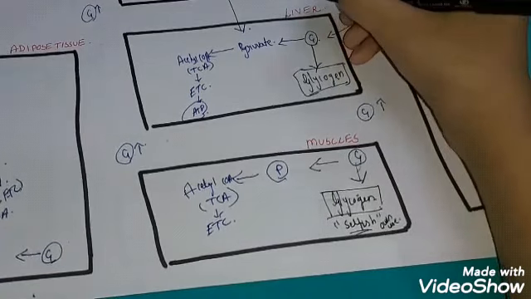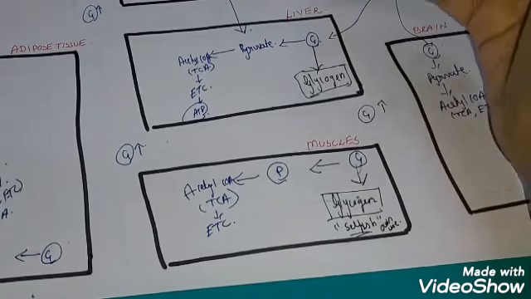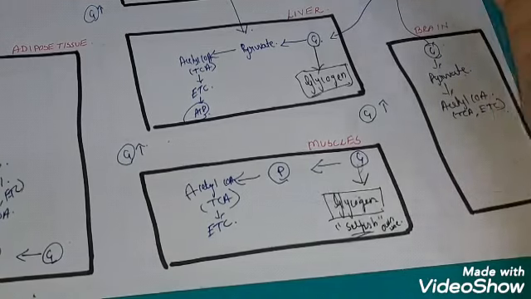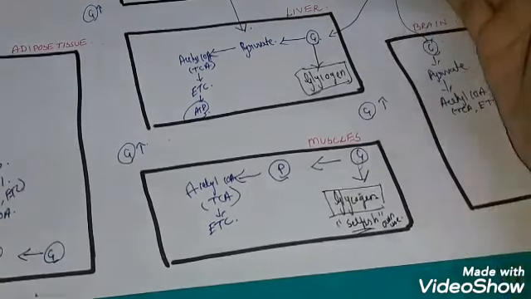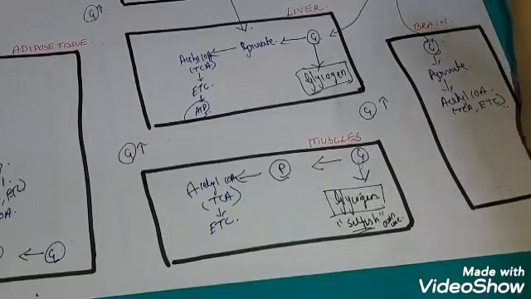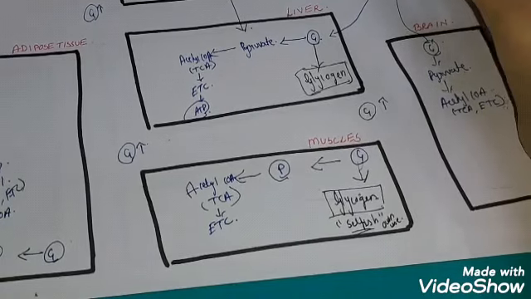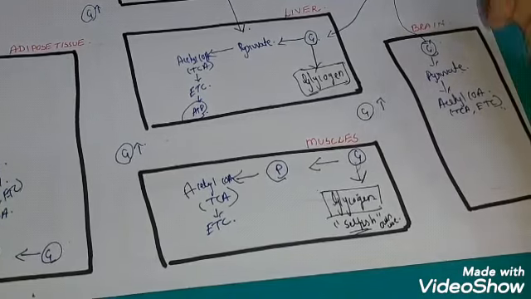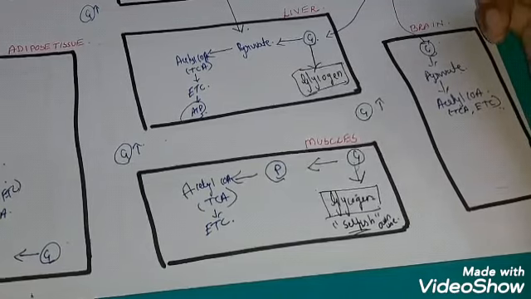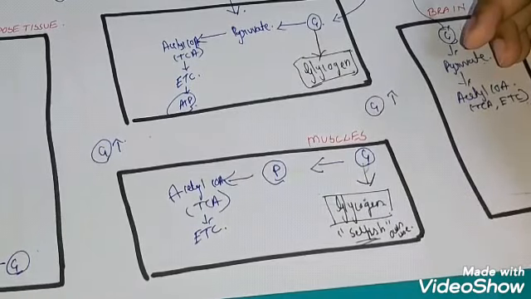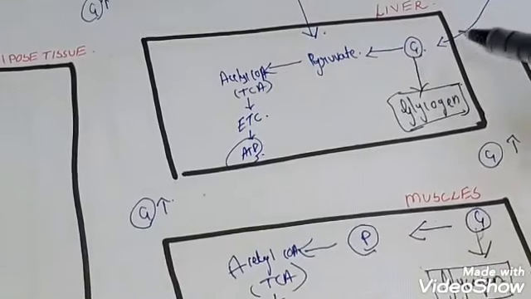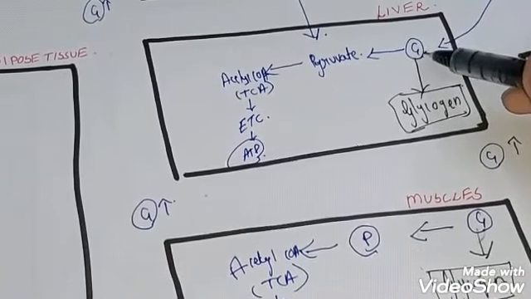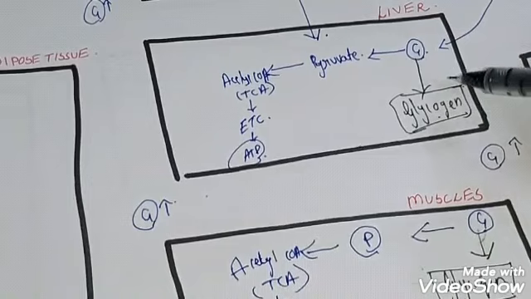It is storing this amount of glycogen to help other organs like the brain and the RBC, which are continuously dependent only on glucose. To help such organs, to provide them with high levels of glucose, high levels of energy in their post absorptive state, the high level of glucose will be converted to glycogen.